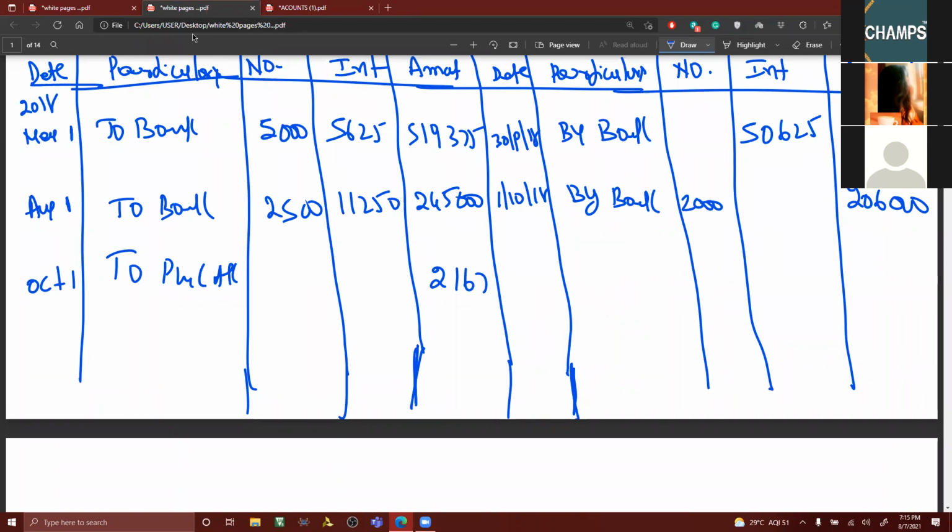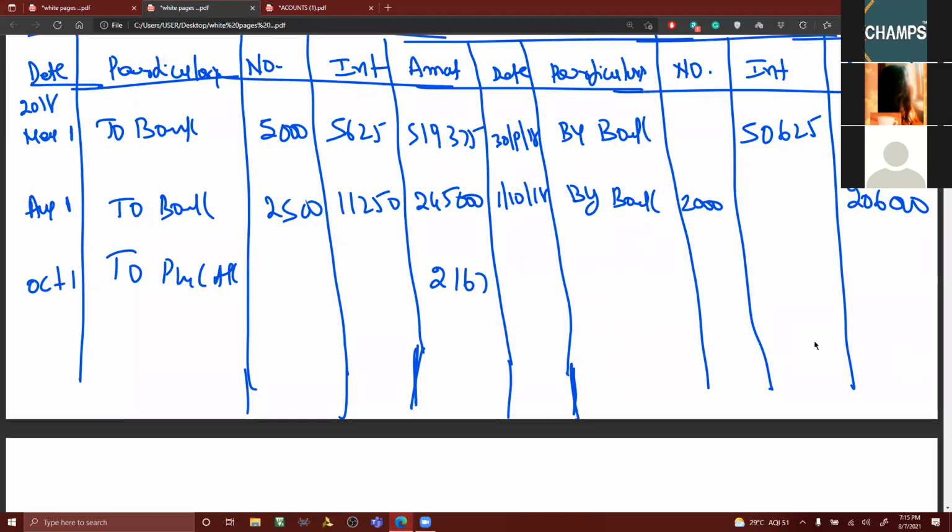Or, if the sold part is there, you also can do it like this. Take the calculator, you should get the same thing: 5,19,375 plus 2,45,000 plus 2,167 minus 2,06,000. Can you do like that, my dear friends?